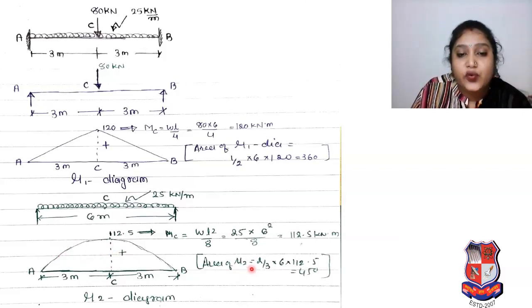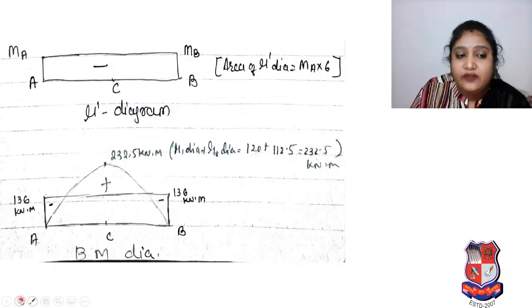So area of Mu2 is equal to 2/3 into 6, your span, into your height 112.5. So we will get 450 kilonewton meter. So we can say that by using theory and following the steps, we have drawn our simply supported beam. We have drawn the Mu1 diagram for the point load, then for UDL we have drawn our Mu2 diagram. We have already calculated the area of Mu1 and area of Mu2 because they will be needed afterward.